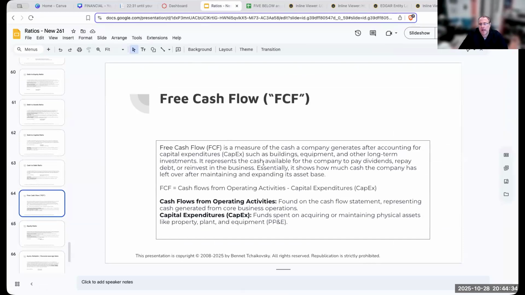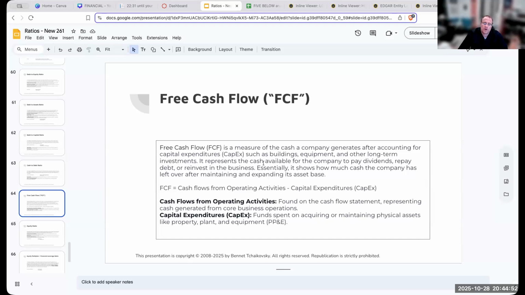So it's a measure of the cash the company generates after accounting for capital expenditures, other long-term investments, the cash available for the company to pay dividends, repay debt, or reinvest in the business. Essentially it shows how much cash the company has left over after maintaining and expanding its asset base.